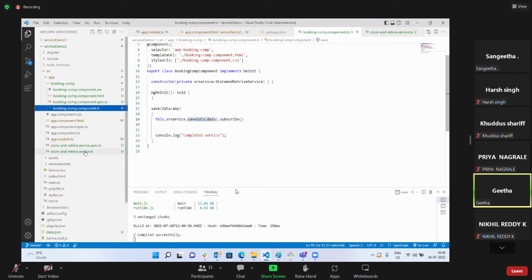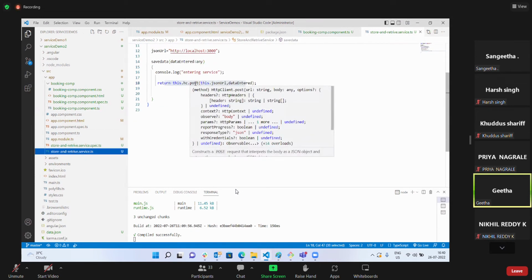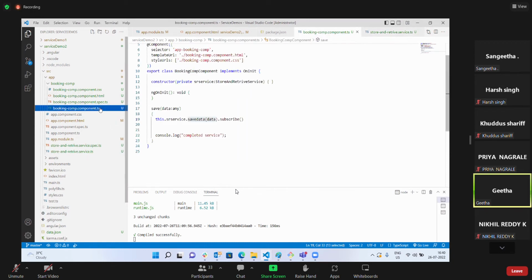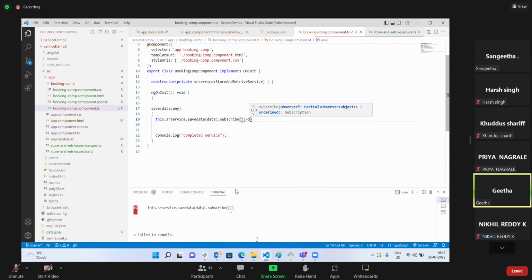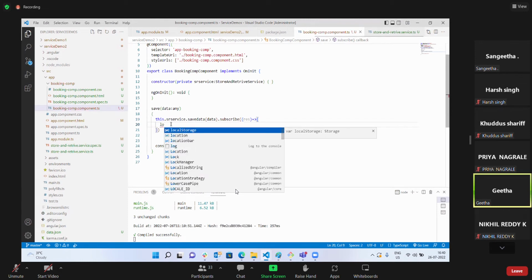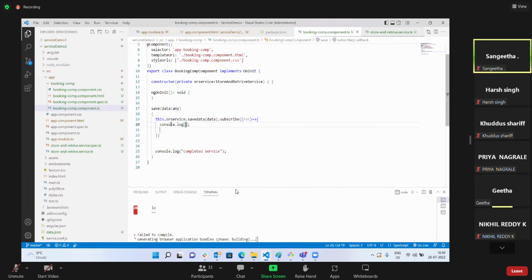Save data is there in my service. Service is making an HTTP request of post. This is returning me an observable. Same observable is returned back to my TS file, and that observable I'm subscribing. So when I subscribe, obviously it is going to execute next or error or complete. So as of now I'm printing it in a log message. Log the result.